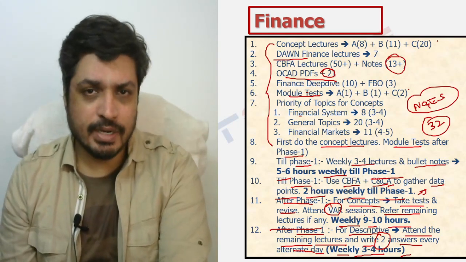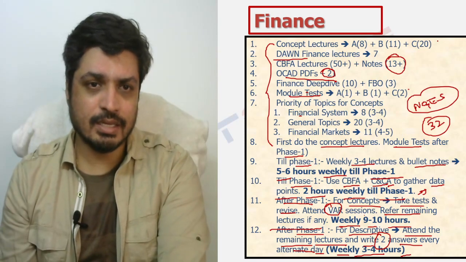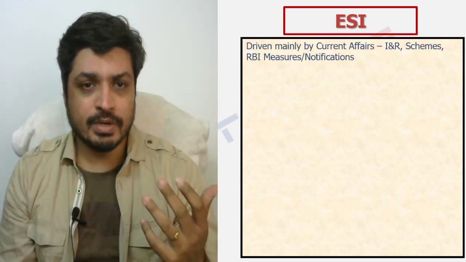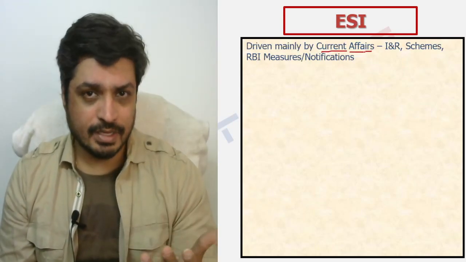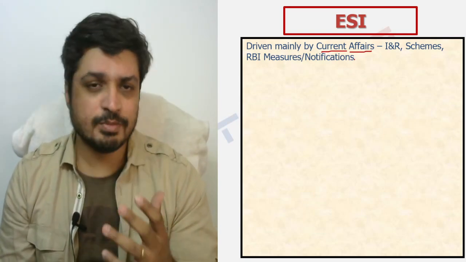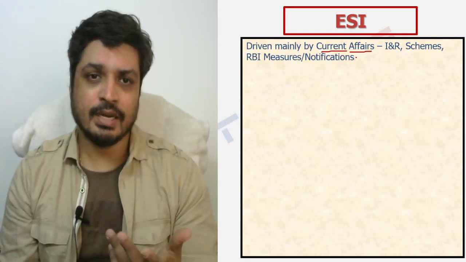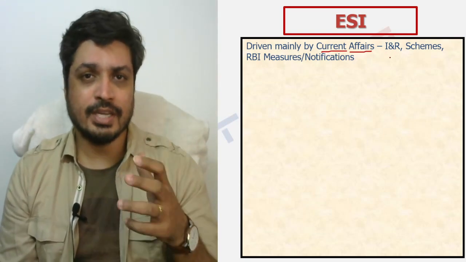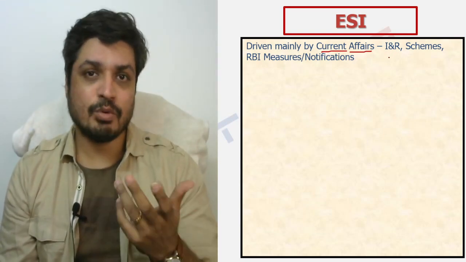Now let's quickly spend time on understanding the ESI angle as well. From the ESI perspective, what are the critical elements you're looking at? First, the paper has historically been predominantly driven by current affairs, and that is where current affairs become very, very important to cover. Here we have dedicated segments, and I'm going to talk in the context of the Meritshine course so that it becomes easier for you to understand what exactly needs to be covered.